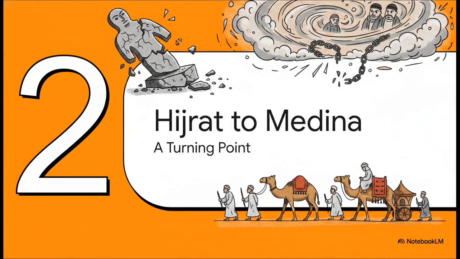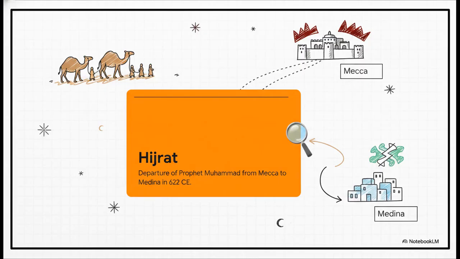Moving right along to Part 2, the Hijra to Medina, which is a massive turning point in this story. Now, as you might guess, telling powerful local tribes that their traditional idol worship was completely wrong, yeah, that definitely upset the status quo. The pushback and hostility from rich, influential Arabs got so intense that Muhammad and his small band of followers literally had to pack up and leave Mecca. They headed to the town of Medina. This departure is famous. It's called the Hijrat, and it practically marks the birth of the early Muslim community.